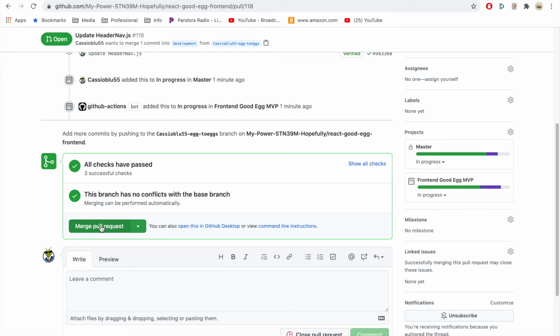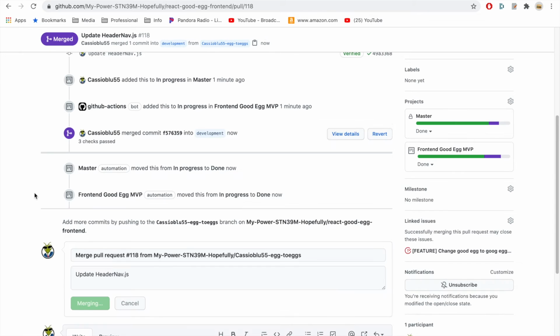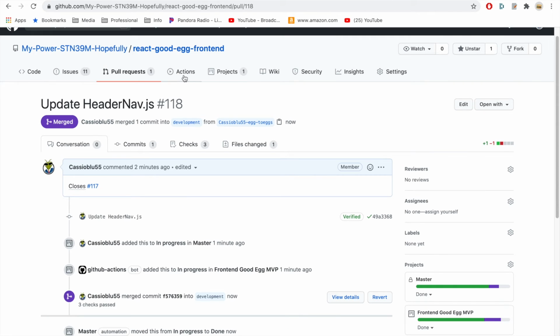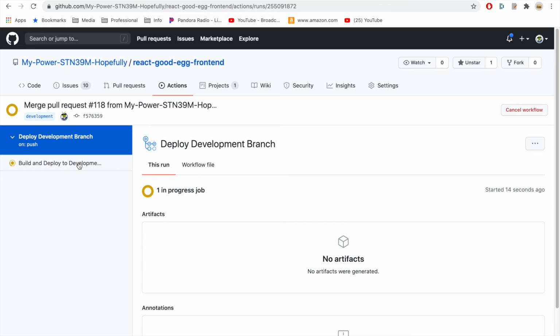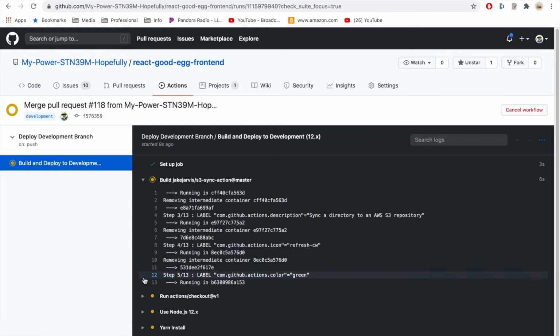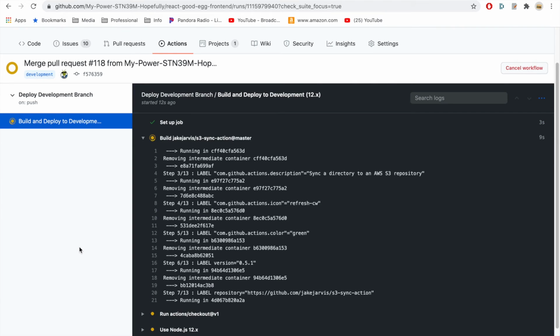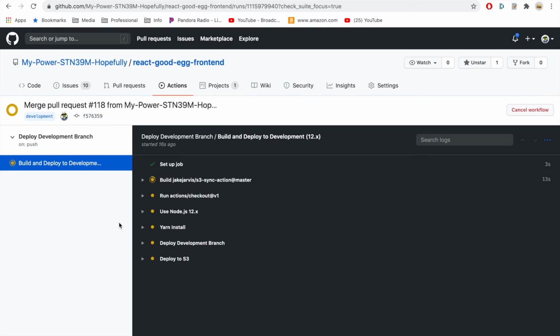And then we're going to merge the pull request, and then look at the actions again. And now this is going to rebuild development and deploy it to our S3 bucket, which is where our front end is statically hosted. So it's going to have to do all that stuff.